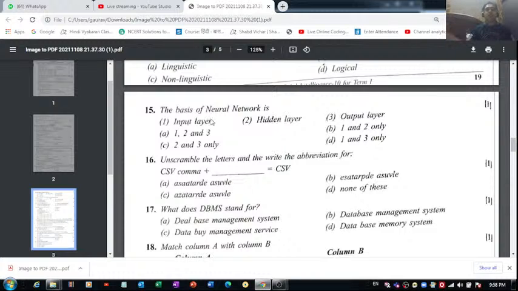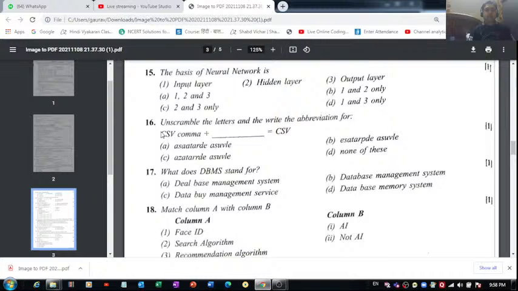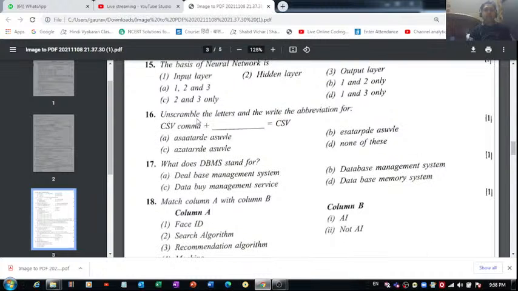These all three layers form the base of a neural network. So the correct option for this question number 15 is part A, right? Then we have this: unscramble the letters and write the abbreviation for CSV. CSV here stands for comma separated files. I hope you guys know about it, right? So comma separated files in CSV, comma plus dash is equal to CSV.